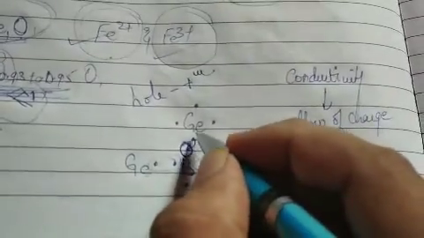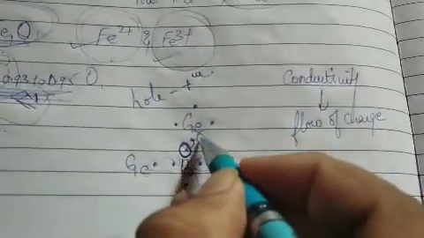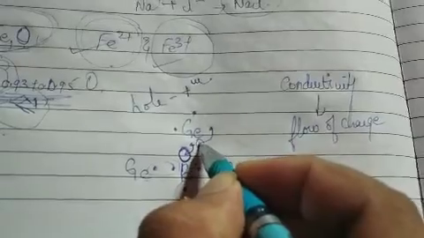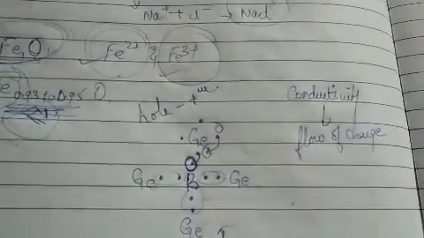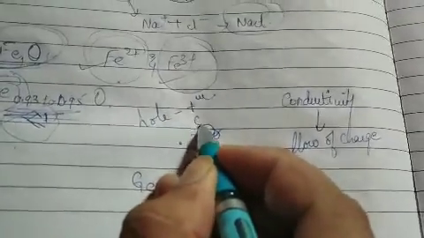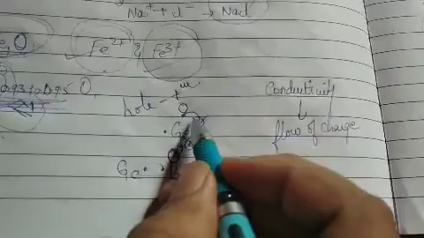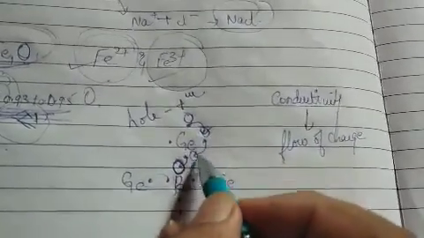In turn, the vacant site is now created. Now this electron will try to move over here, so the vacant site comes here. This electron will try to move over here, so the vacant site is opened here. Even though the electrons are moving, what we observe is that holes are moving.